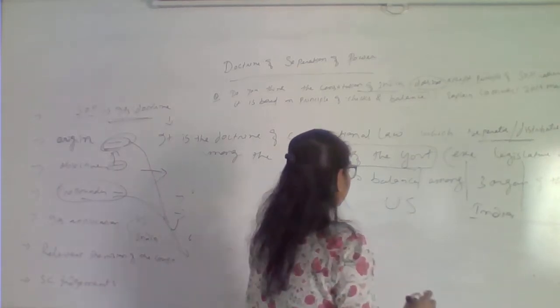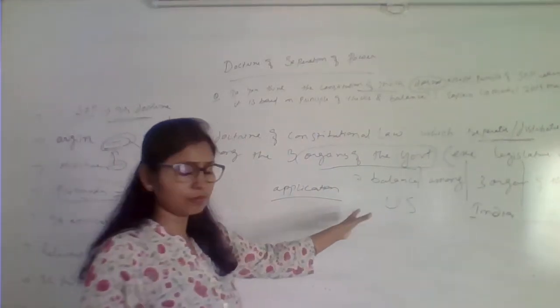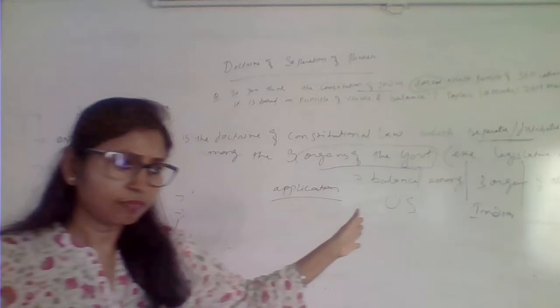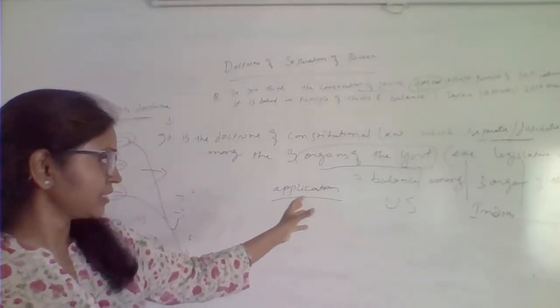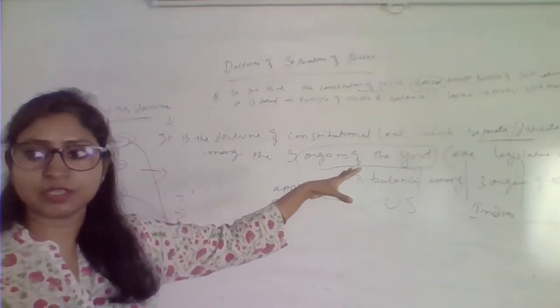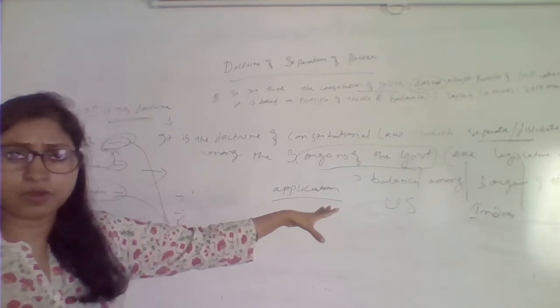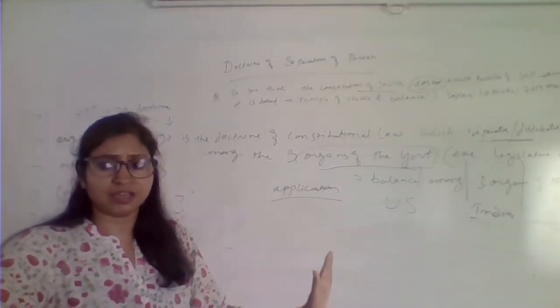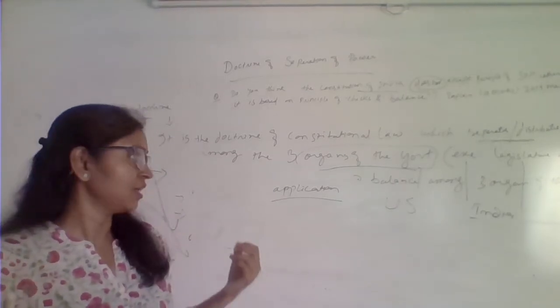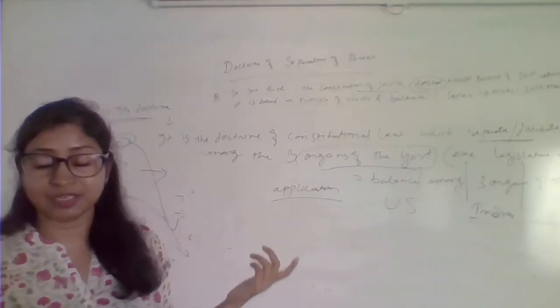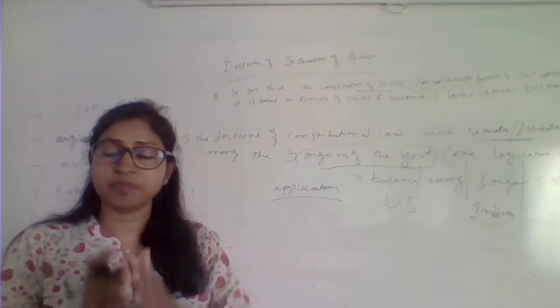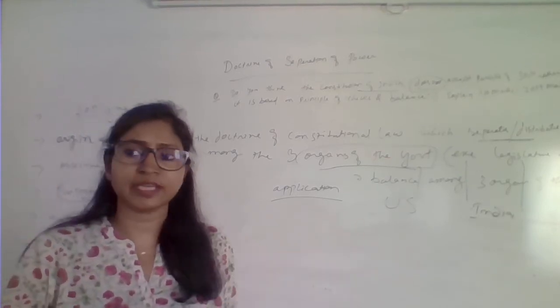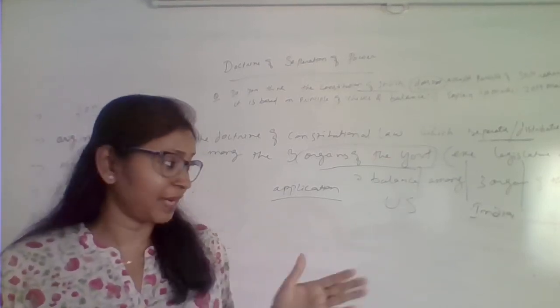So US has taken a very close view of separation of power. It has given a more strict application of separation of power. If you compare with India, there is no such complete separation of power as Montesquieu wanted. That cannot happen in practical things.